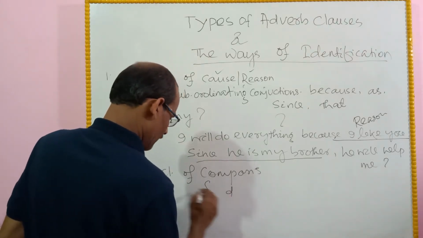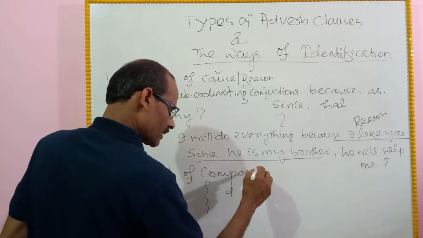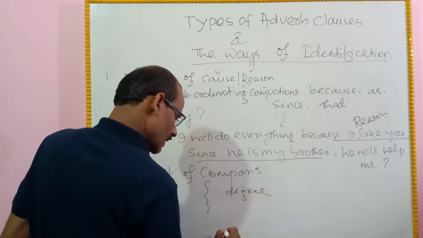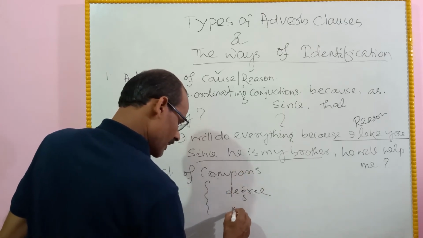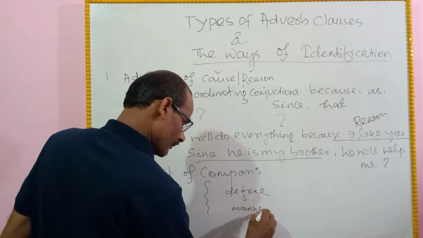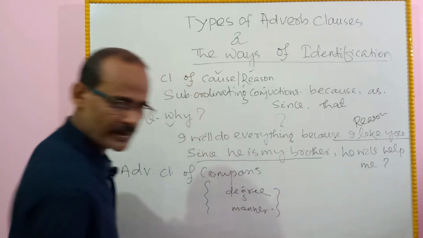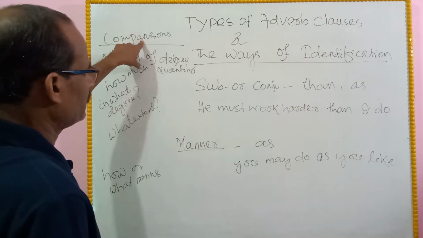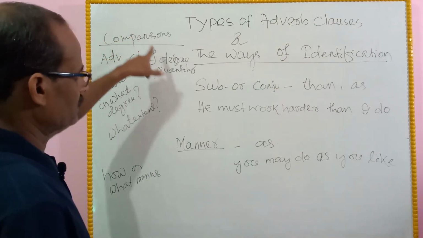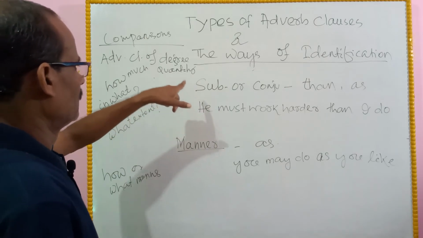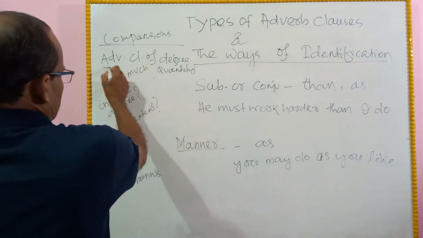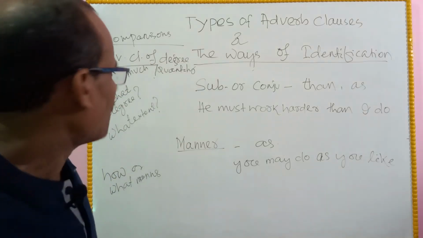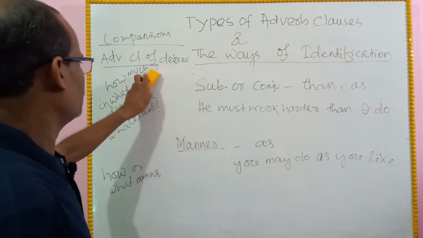One is comparison of degree and the other is comparison of manner. First is the adverb clause of degree.